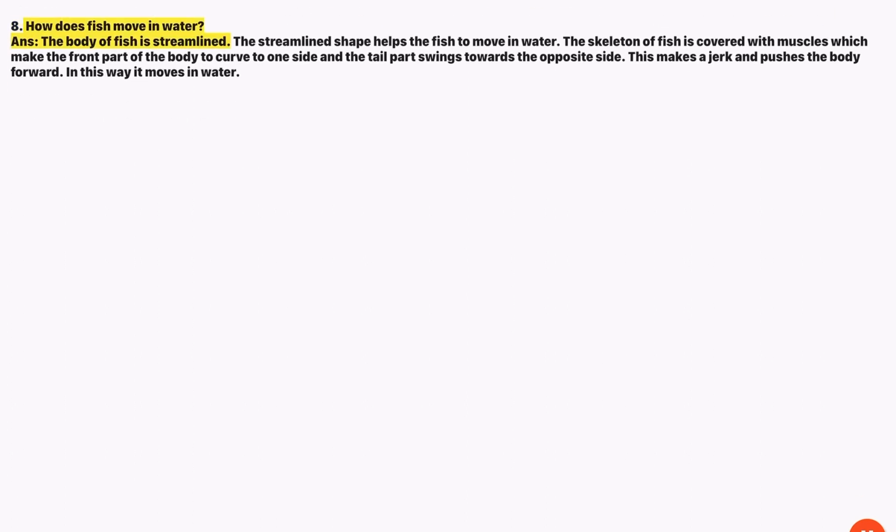8. How does fish move in water? Ans. The body of fish is streamlined. The streamlined shape helps the fish to move in water. The skeleton of fish is covered with muscles which make the front part of the body to curve to one side and the tail part swings towards the opposite side. This makes a jerk and pushes the body forward. In this way it moves in water.